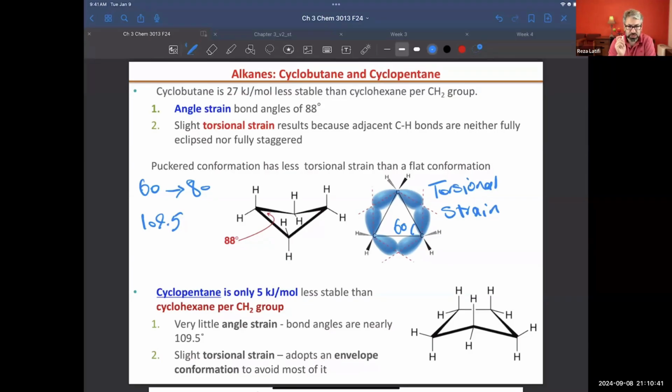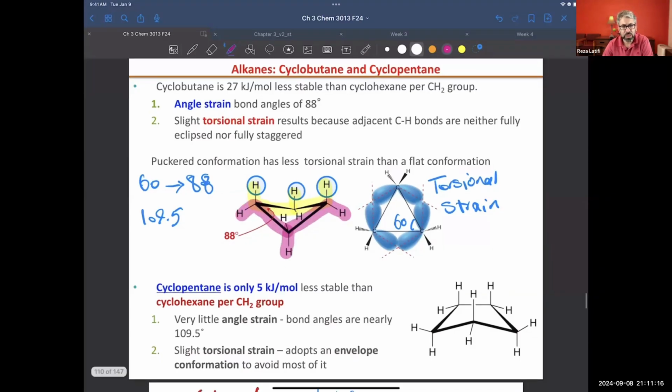Even though the bond angle increased to almost 90, you will still see some hydrogens in eclipsed position, and those hydrogens will have some torsional strain. Why torsional strain? As you see, there are three bonds far from each other, and that's going to create torsional strain between the top hydrogens and also the bottom hydrogen atoms.